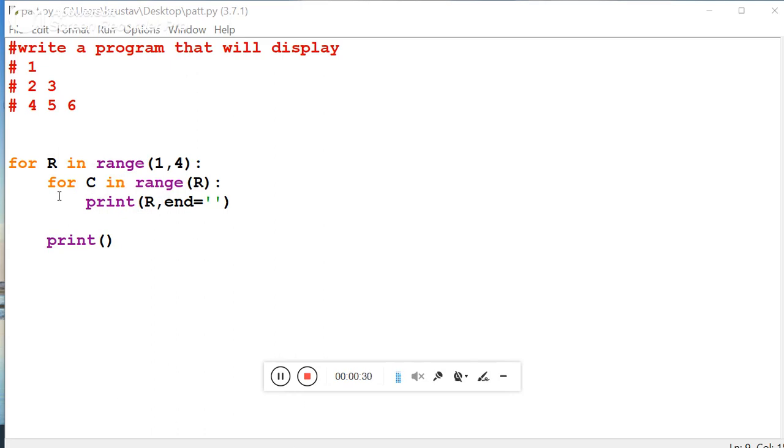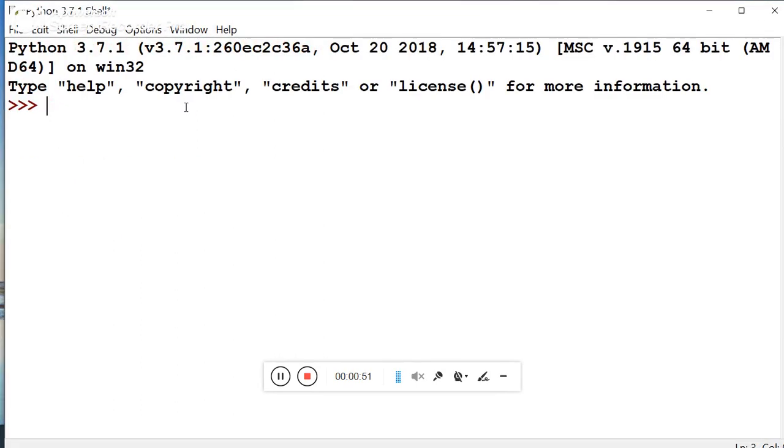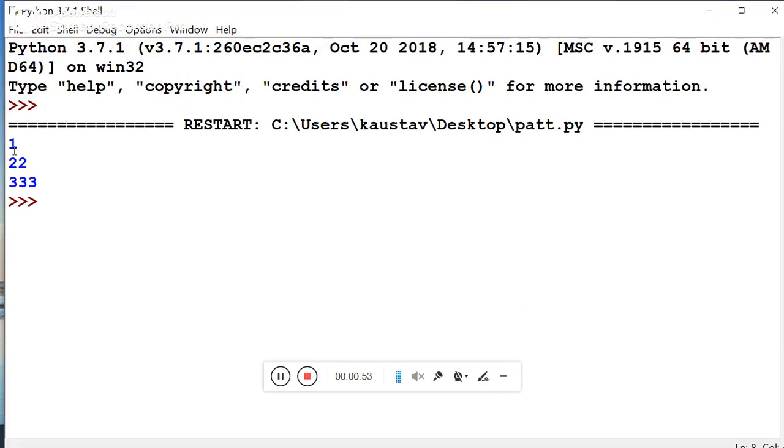Then once again it will go over here, the value of the r is 3, 0 to 3. C in range r means 0 will be the default starting value and r is 3. 3 times printing is going to happen over here in the third line and the value of the r is 3. So what is going to happen? 3 3 3. So what will be the output? If I run this one, what will be the output? Output will be like this one, 1 2 2 2 2 2 and 3 3 3.